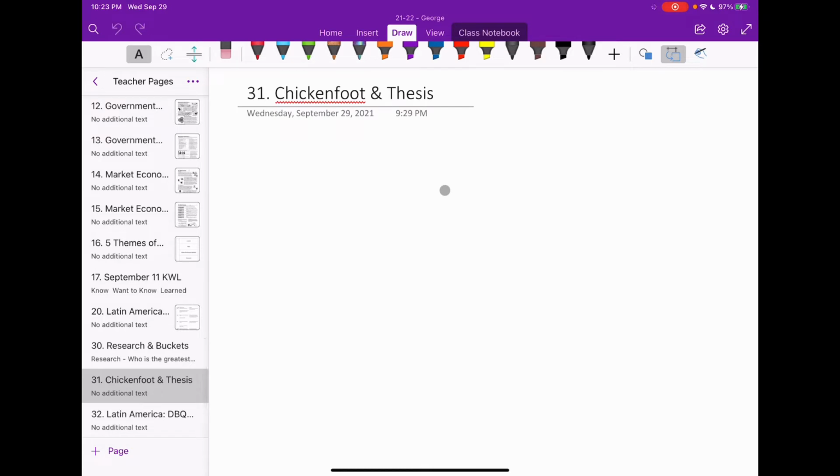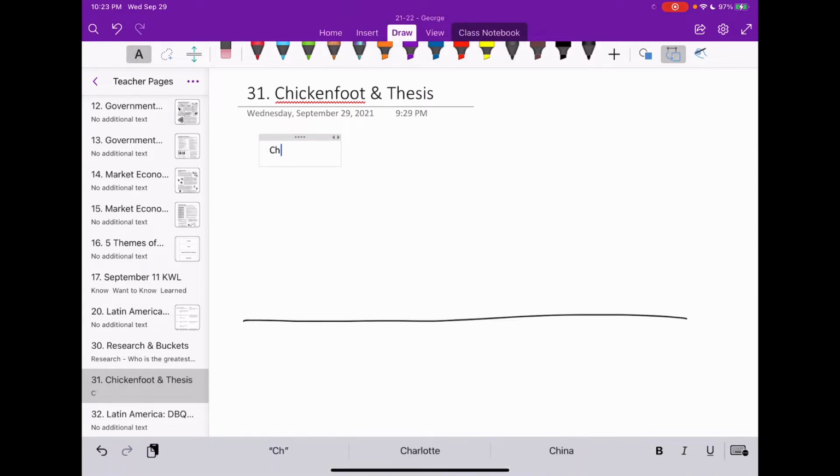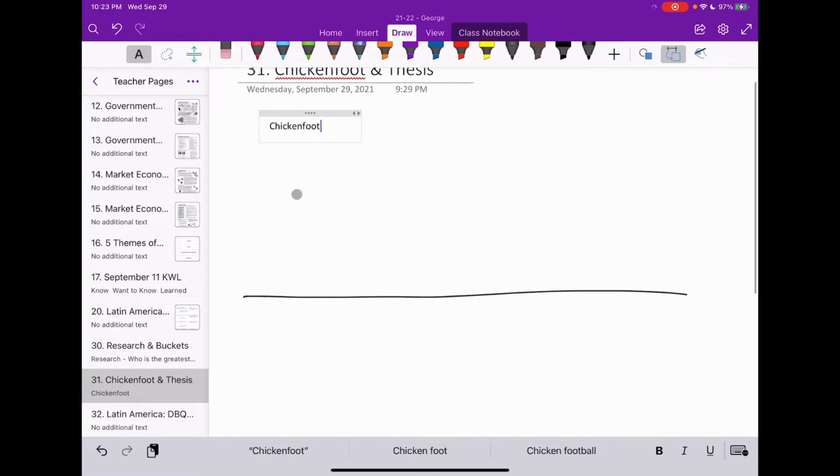Here I am in my digital notebook. I'm going to draw that line, dividing it in half. That's the equator, exactly in the middle of the page. And I'm going to label the northern part Chicken Foot. And then the Southern Hemisphere, thesis statement. Please feel free to pause the video now and get that done, and then once you are ready, just press play.